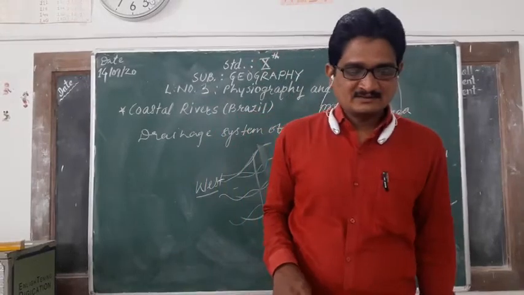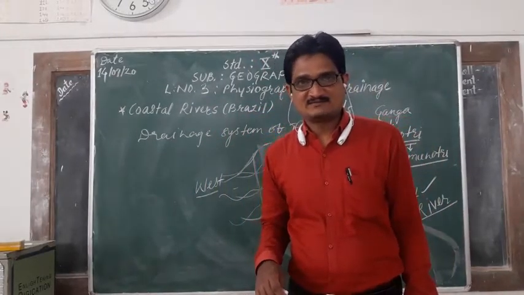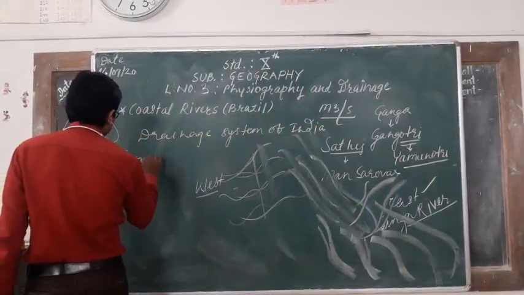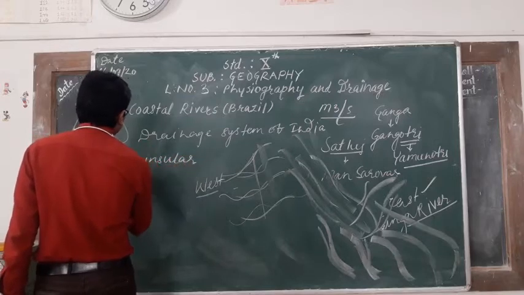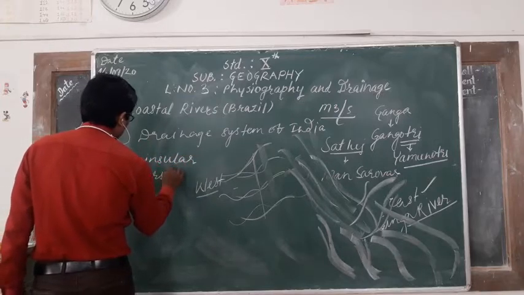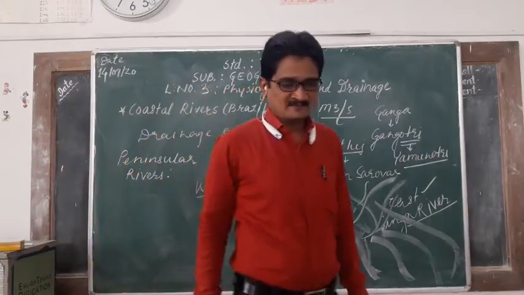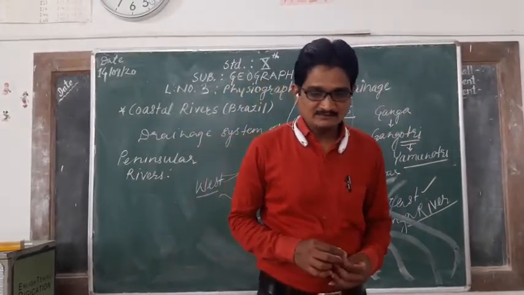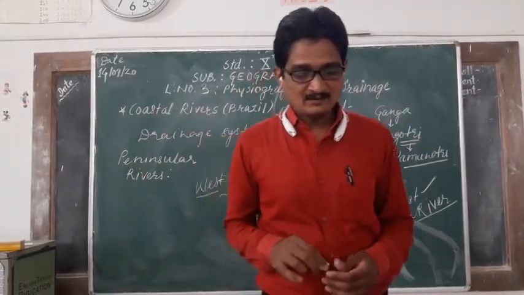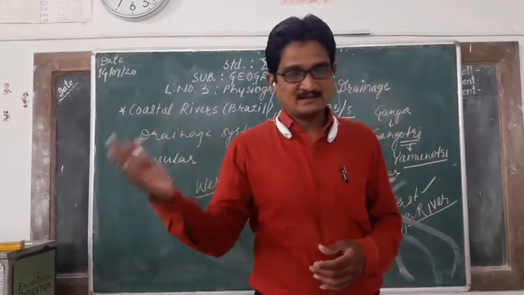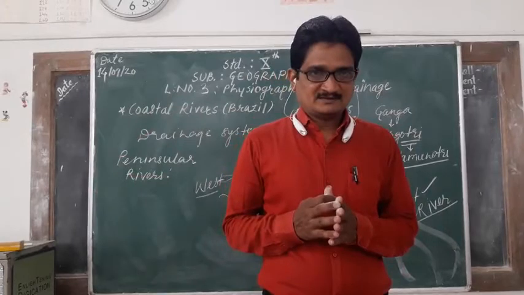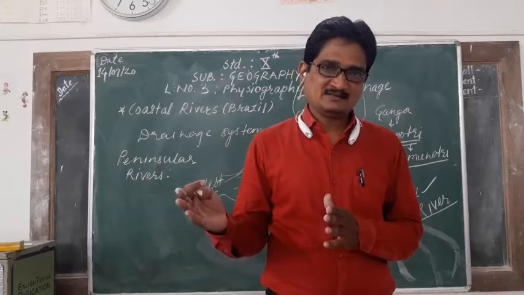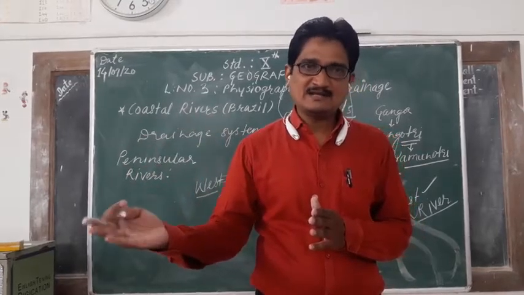Next one is peninsular rivers. Note down all these names. The peninsular river system can further be divided into east flowing, meeting the Bay of Bengal, and west flowing, meeting the Arabian Sea. These rivers are meeting the Arabian Sea in the west side, and the Bay of Bengal in the east side.